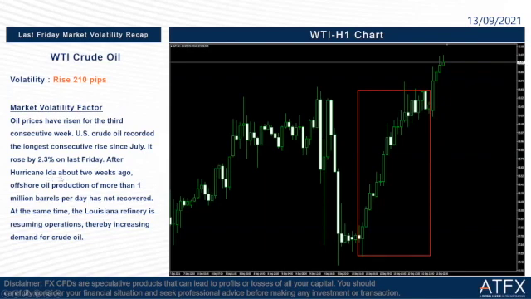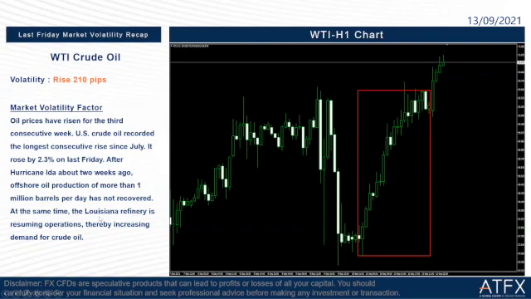After Hurricane Ida about 2 weeks ago, offshore oil production of more than 1 million barrels per day has not recovered yet. At the same time, the Louisiana refinery is resuming operations, thereby increasing demand for crude oil. So what is the conclusion for WTI crude oil? First, the production supply is stuck. And second, the demand for crude oil is increasing. That's why we will look for further upside for WTI crude oil this week.